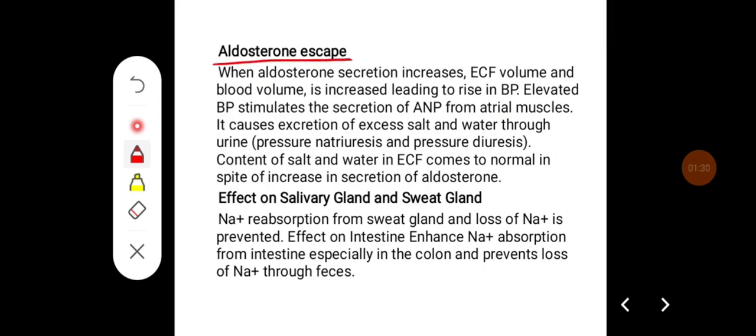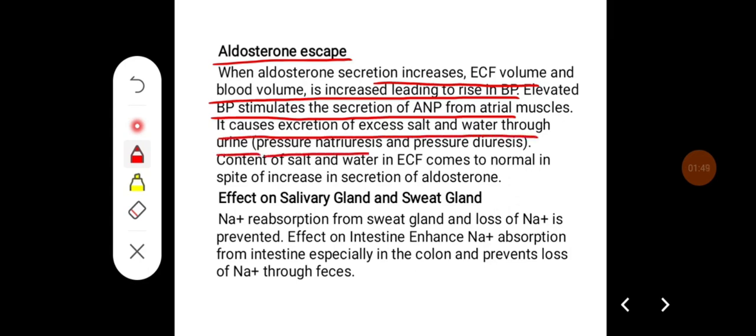Aldosterone escape. When aldosterone secretion increases, extracellular fluid volume and blood volume increase, leading to a rise in blood pressure. Elevated blood pressure stimulates secretion of atrial natriuretic peptide from atrial muscles, and it causes excretion of excess salt and water through the urine, which is called pressure natriuresis and pressure diuresis. So the content of salt and water in ECF becomes normal in spite of increased secretion of aldosterone, which leads to prevention of the edema. This is called aldosterone escape.